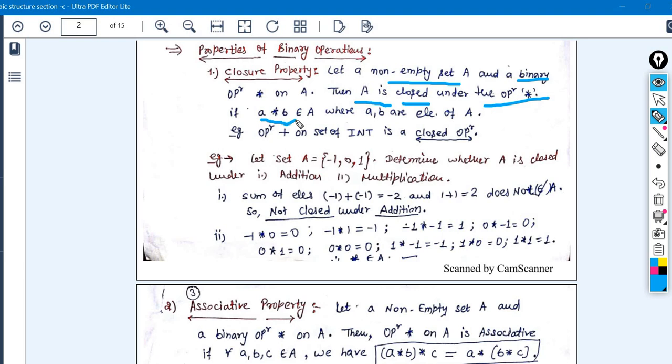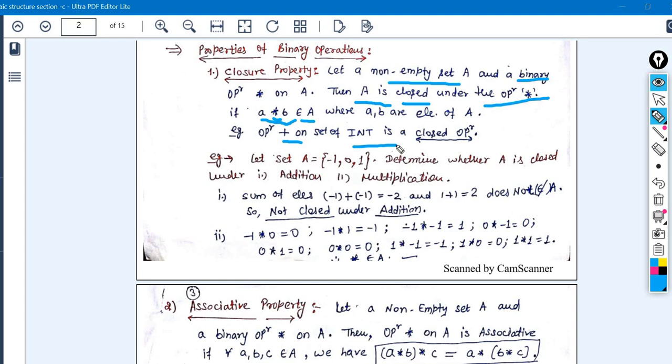Here small a and small b are two elements that belong to the set A, and we are taking star as the operation here, right? One more example: we are taking addition as the operator on the set of integers. Infinitely many integers exist, so it is a non-empty set. It is not mentioned whether it should be finite or infinite, it could be either, but it should be non-empty, right?